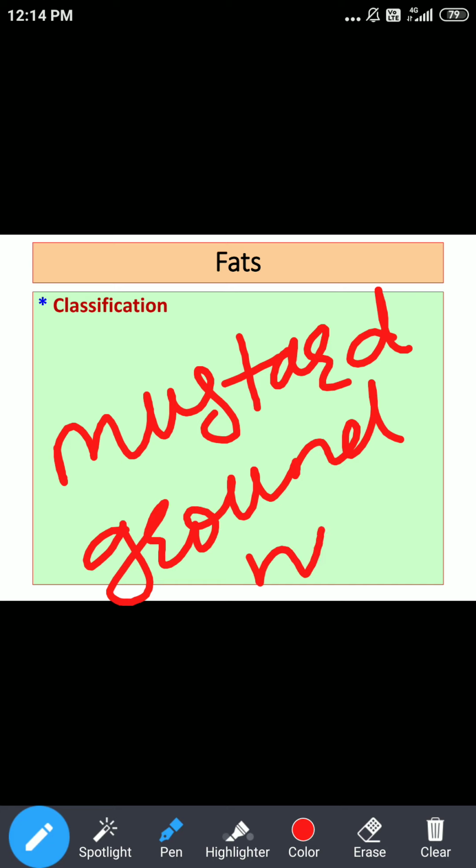So from the fat content of animal food, from milk fat as well as ghee, we can get triglycerides, and most of the triglycerides we can get from vegetable oils, like mustard oil or groundnut oil.